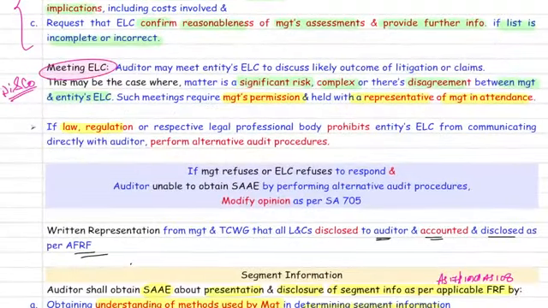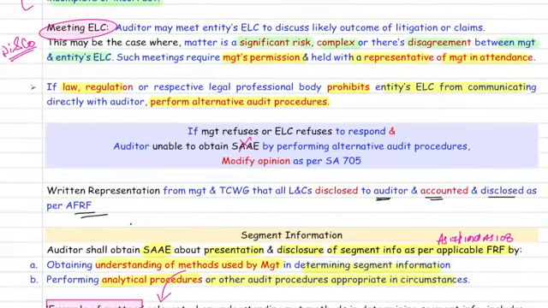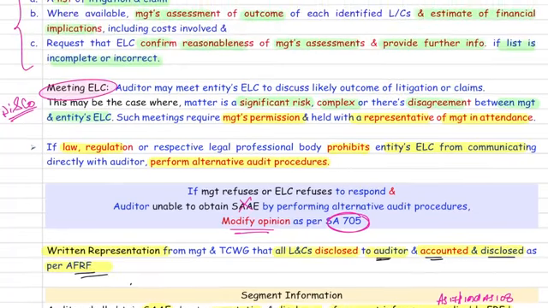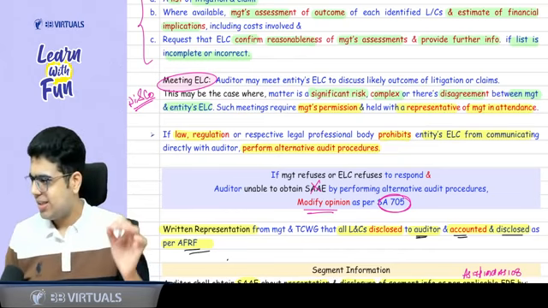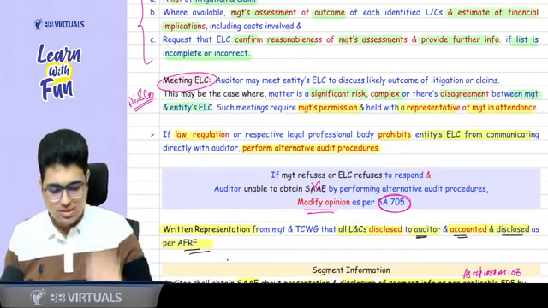If the law or regulation prohibits meeting the external legal counsel or communicating, then you need to perform alternate procedure. But still, if you can't get evidence, then modify the opinion as per SA 705. Always remember, at the end, you need to take a written representation that all litigations and claims are disclosed to the auditor and accounted and disclosed as per applicable FRF. Please tell me, litigations and claims is clear? Okay? Within the last 9 minutes, we have completed this topic.